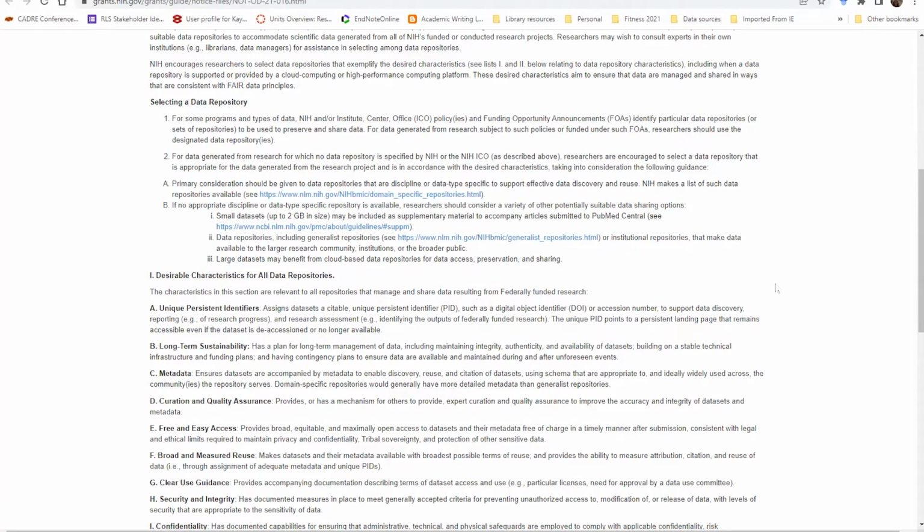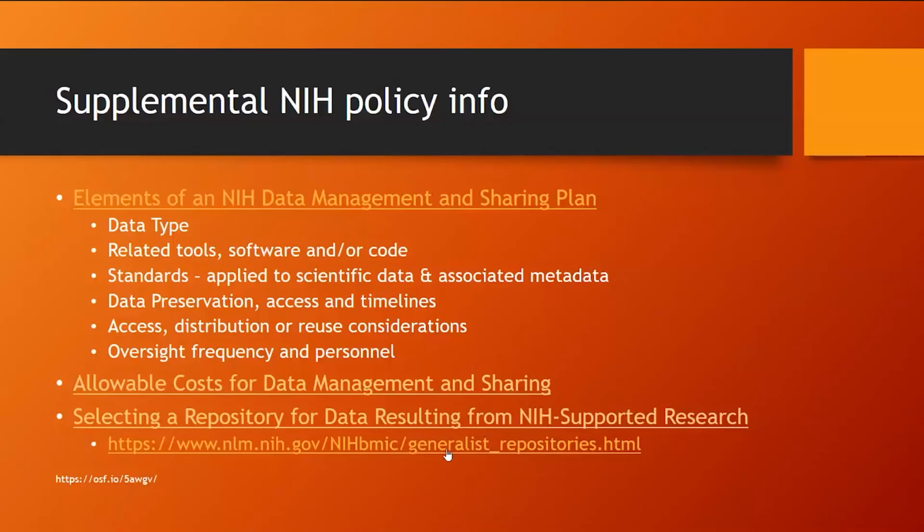In our case, an institutional repository is ShareOK. That's not appropriate for large data sets, but if you have a small data set, you may want to look at that. It's certainly a low barrier for entry. And if you do have large data sets, you may also need to look at cloud-based repositories. Okay, now let's look at the generalist repository information here.